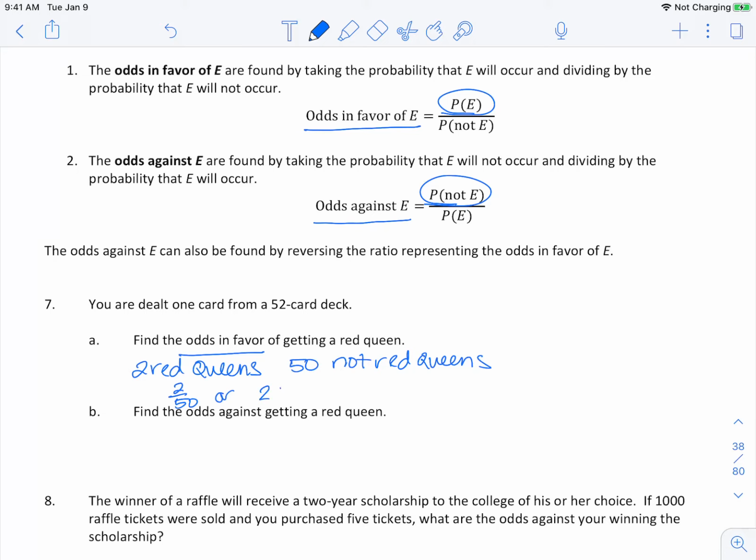So our odds in favor, we could say this is 2 out of 50. Sometimes people write odds 2:50. Or the preferred way is if we write this in reduced terms. So this would be 1 to 25 or 1/25. Find the odds against getting a red queen. Go ahead and do this one, please.